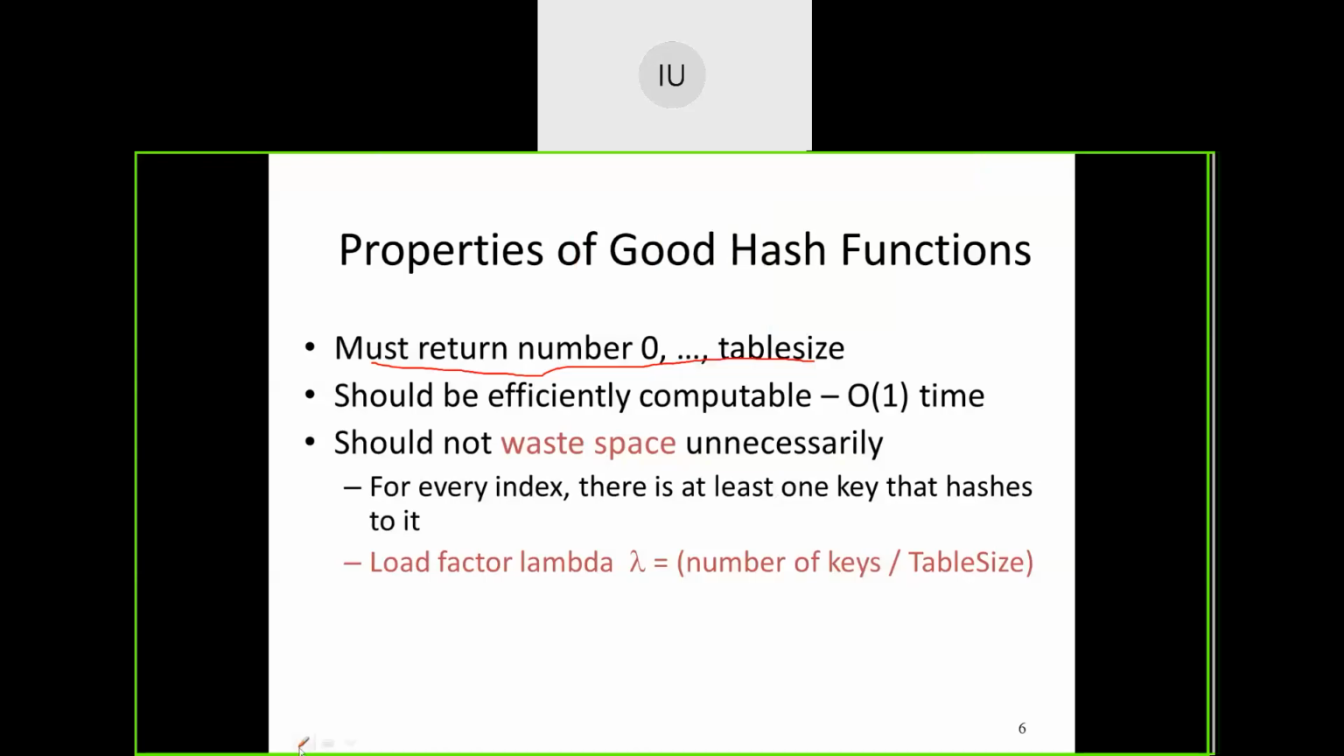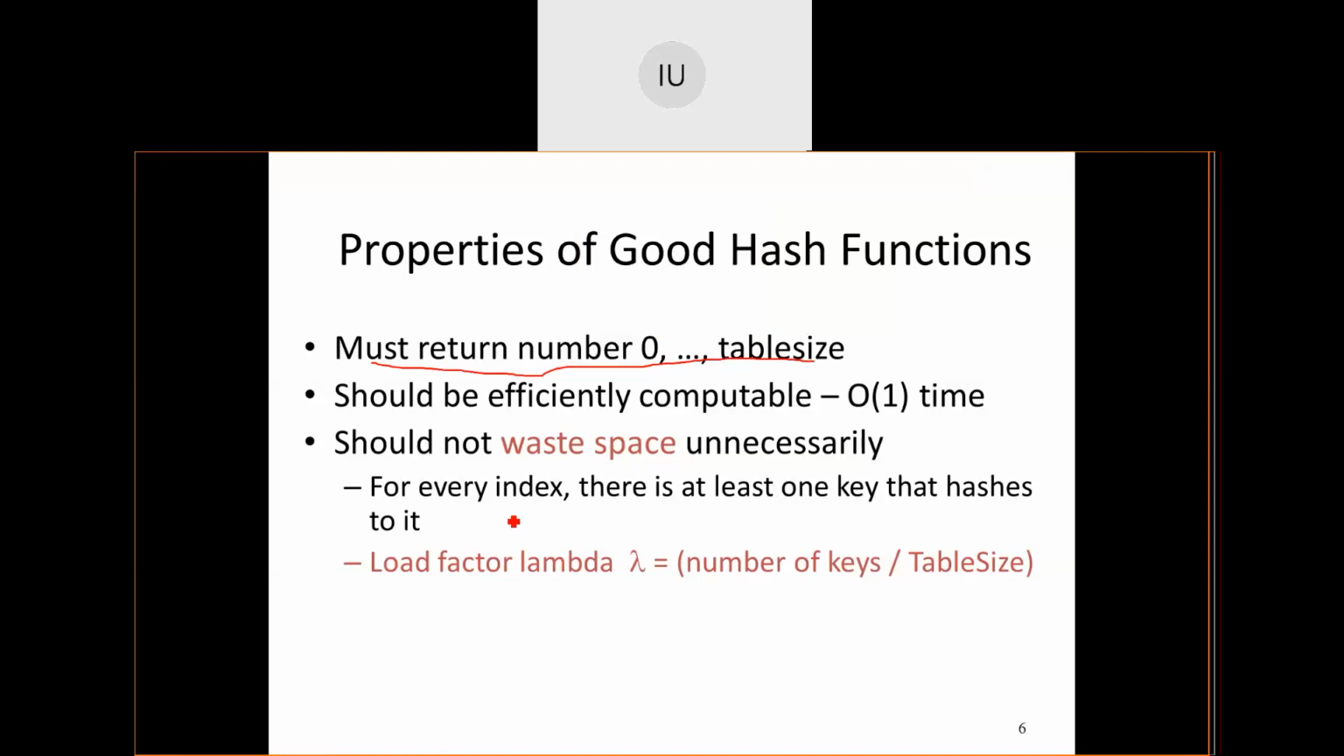What is this load factor talking about? When I talk about load factor, it is the total number of elements or key value pairs that are available in the table against the total table size. So number of keys divided by table size indicates the load factor. If the table size is 100 and there are 10 elements available, 10 divided by 100 indicates the load factor.